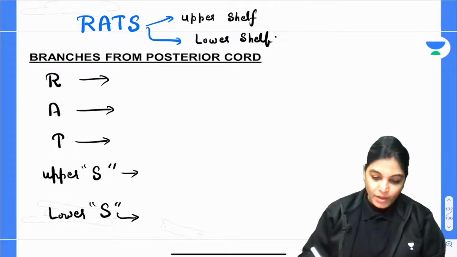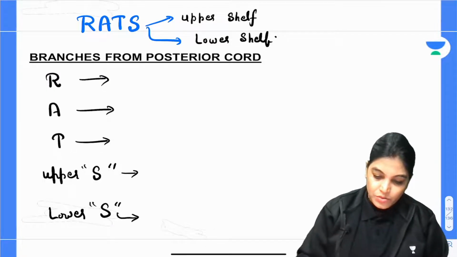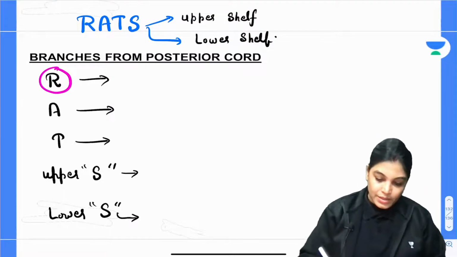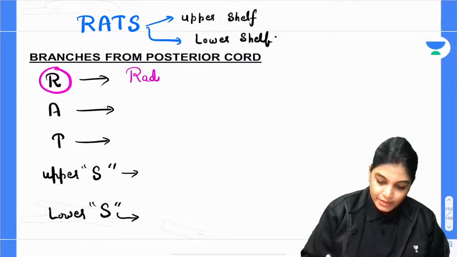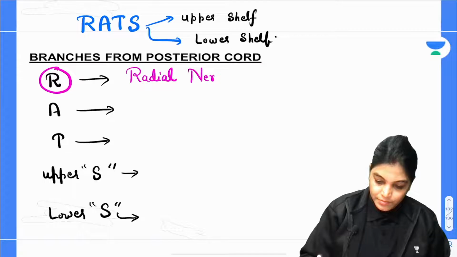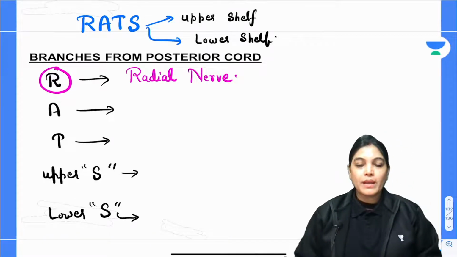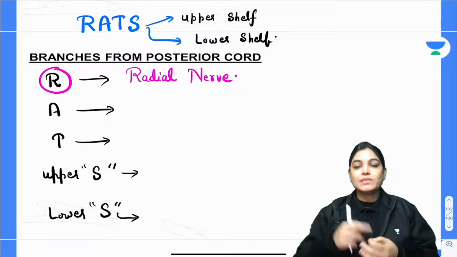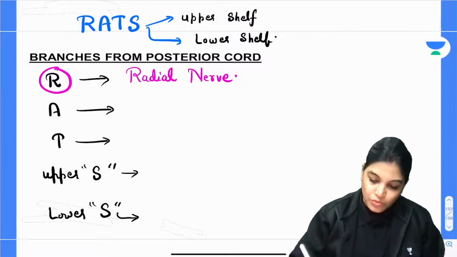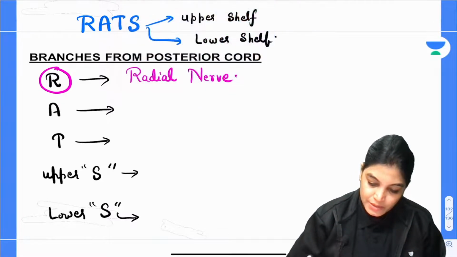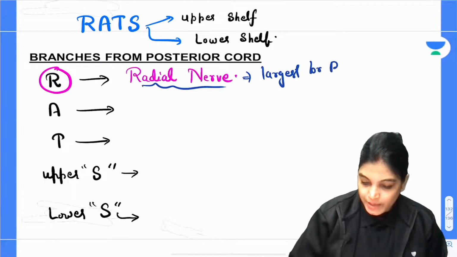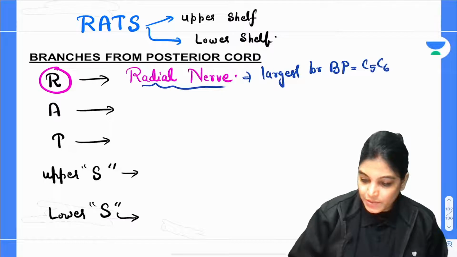Now, let's start with this. R here stands for radial nerve. Actually, radial nerve is the largest branch of brachial plexus, formed by contribution from C5, C6, C7, C8 and T1. So one of the important topics which has to be written here is that radial nerve is the largest branch of brachial plexus, formed by the root value C5, C6, C7, C8 and that of T1.